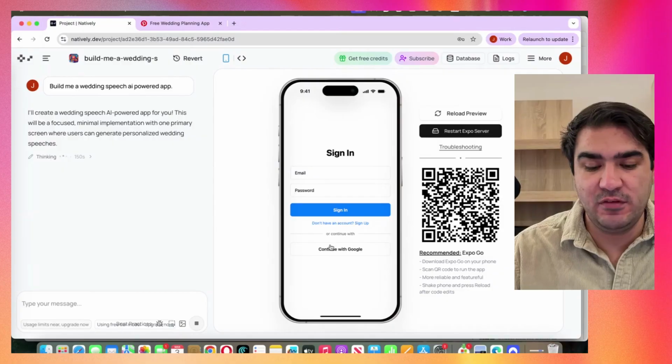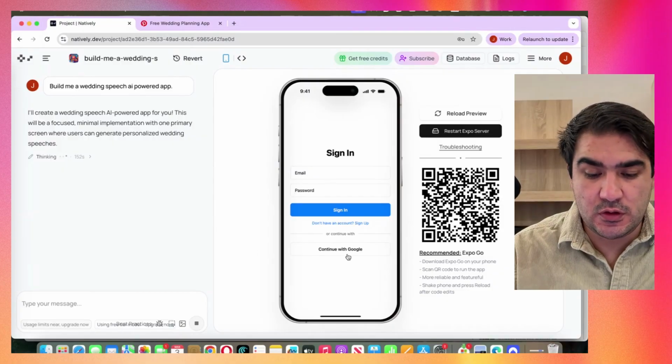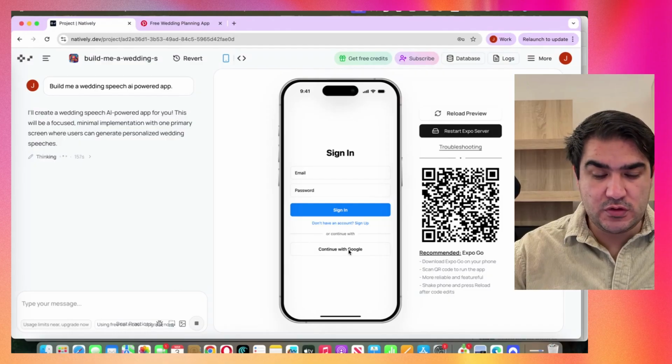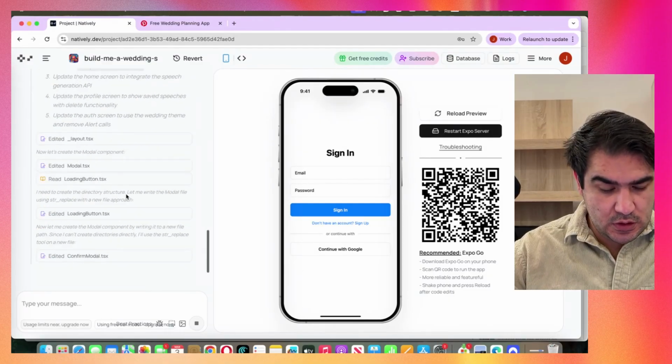Okay. Oh, we also have the authentication. So this is good actually. This comes with Google authentication and Apple. So here we have Google. It will only show us Google here, which is nice. So let's see. It's still building.